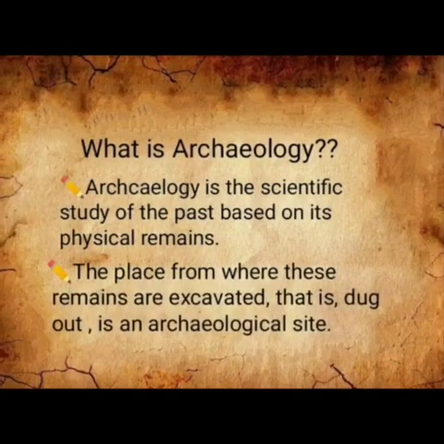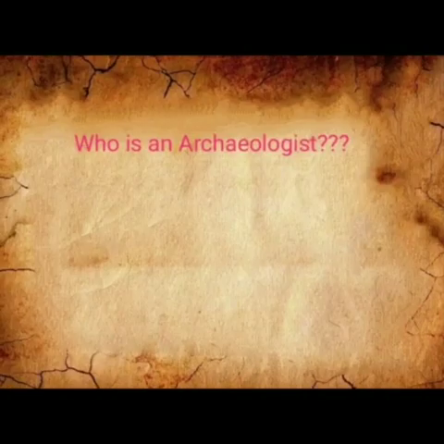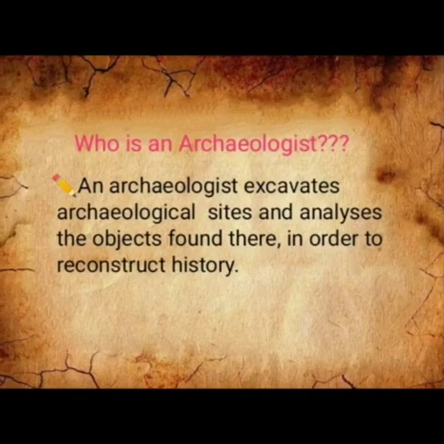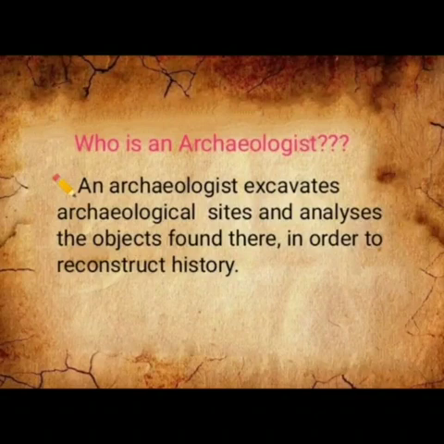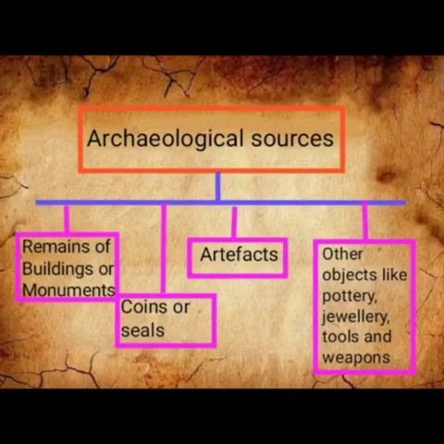The place from where these remains are excavated, that means dug out, is known as an archaeological site. Who is an archaeologist? A person who studies the objects found in an excavated site in order to reconstruct history is known as an archaeologist. Archaeological sources include remains of buildings or monuments, coins or seals, artifacts, other objects like pottery, jewelry, tools, weapons, paintings, sculptures, etc.